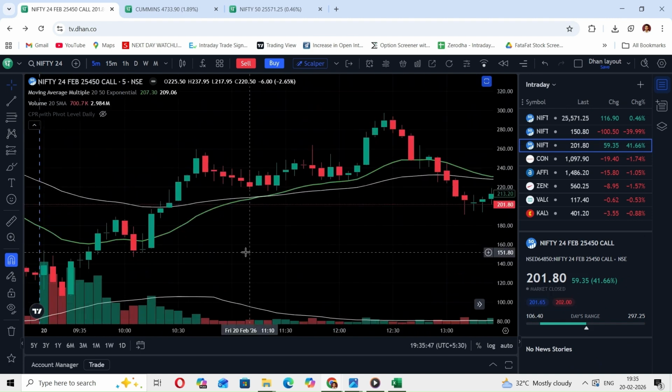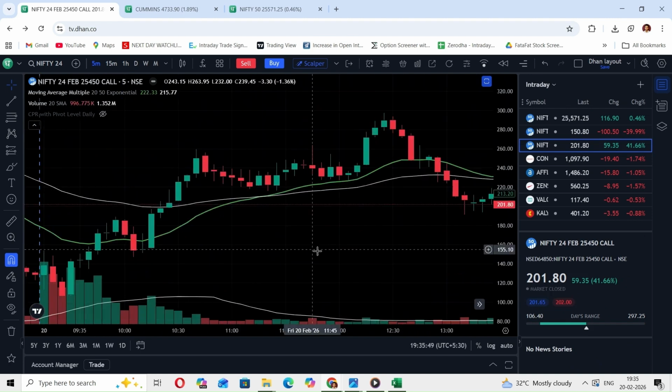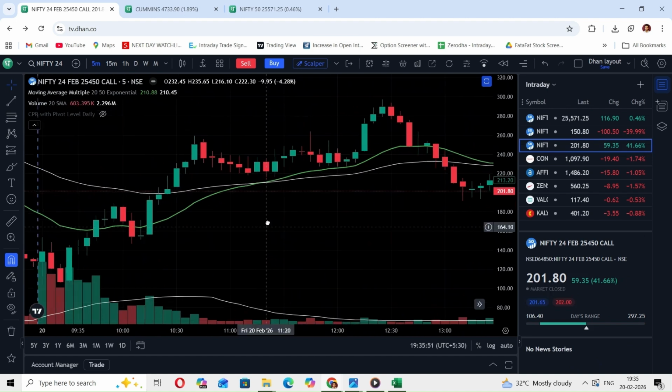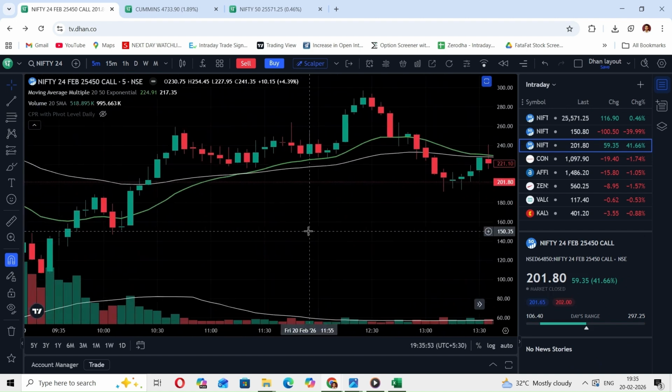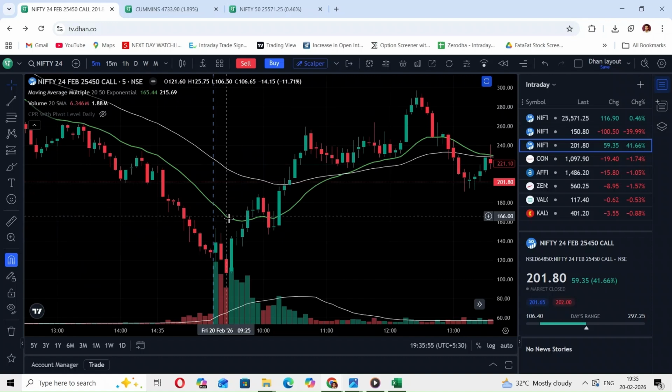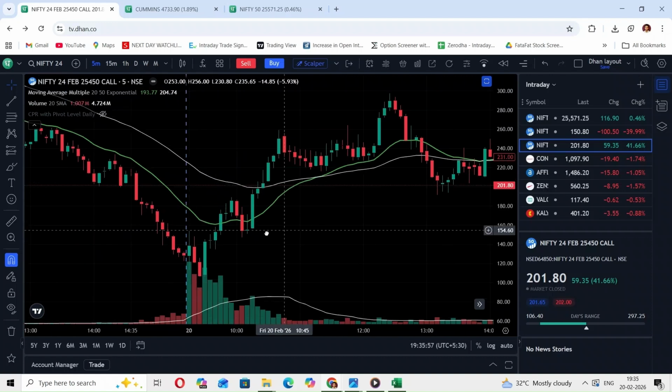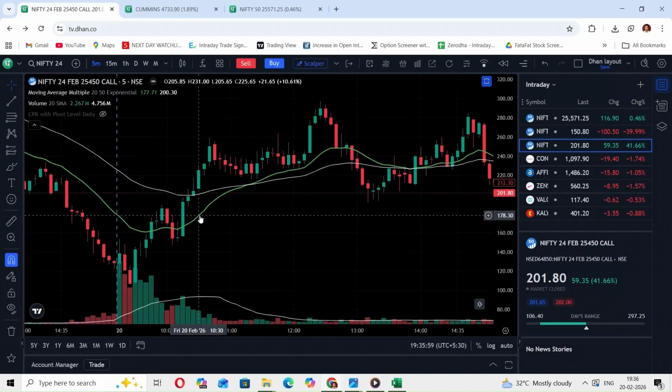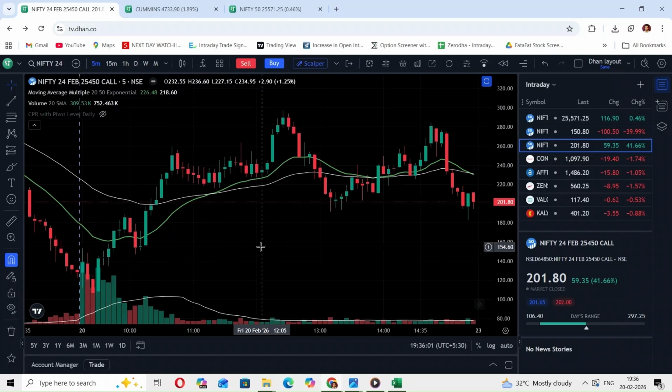See here, what is happening. 20 EMA was below 50 EMA, correct? So there was no confirmation. And also as per our Nifty chart, for the whole day there was no trend change confirmation. That means we cannot take a call option trade. Remember this particular point.